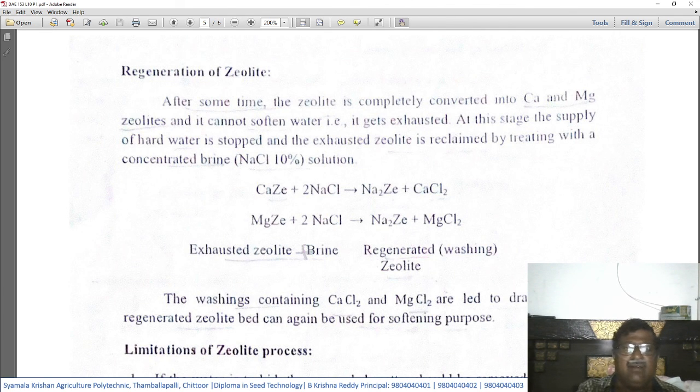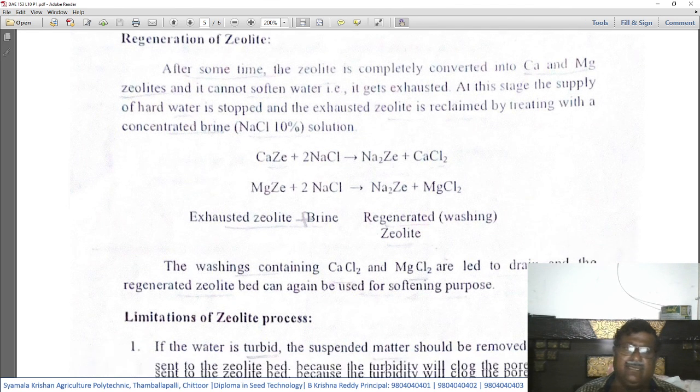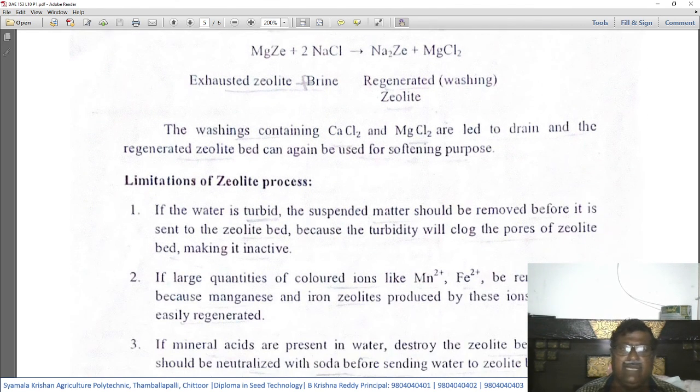So this is called exhausted zeolite, and it is treated with sodium chloride, that is, a brine solution. This sodium chloride solution, also known as brine solution, regenerates the washing capacity of zeolite. It becomes sodium zeolite, and the magnesium chloride and calcium chloride we can separate. So, like this, regeneration of zeolite takes place. This is also important: how regeneration of zeolite is done by passing the brine solution.